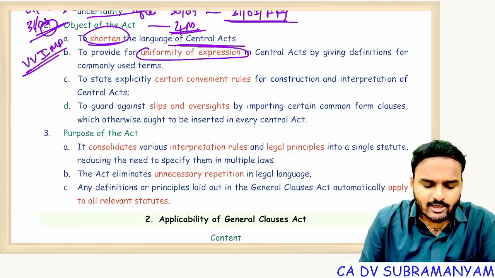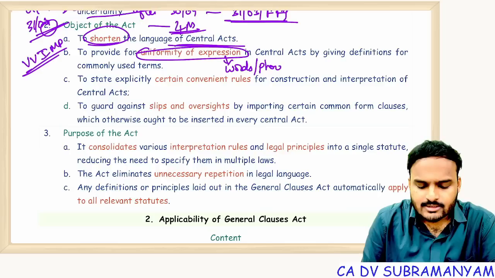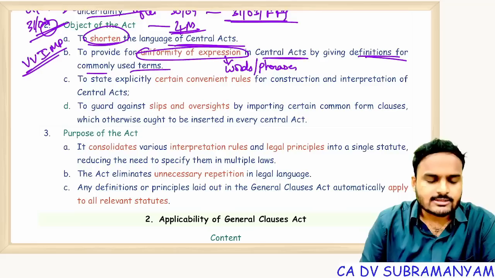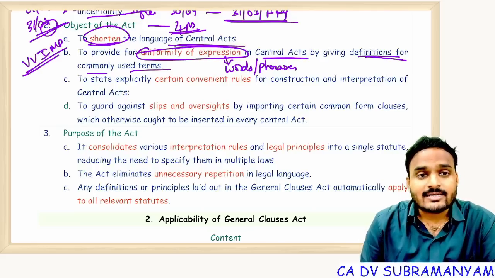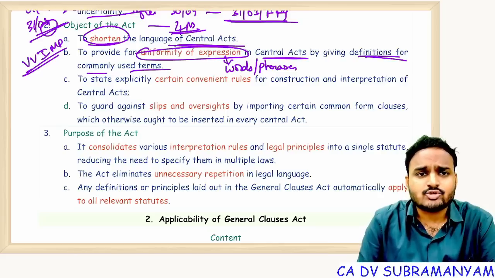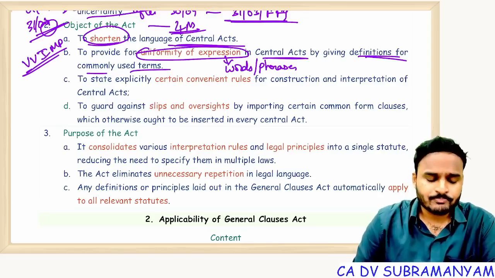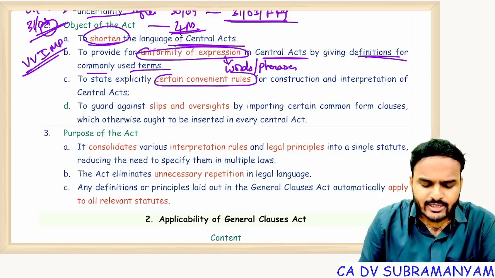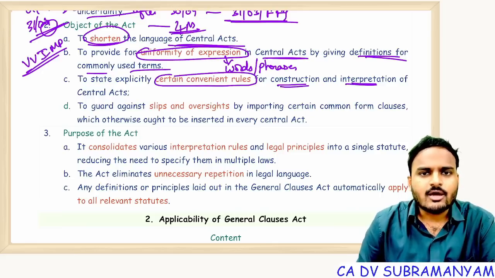Provide uniformity of expression. Here expression is nothing but words, phrases used in central acts by giving definitions for commonly used terms. So once defining a general term under General Clauses Act, same definition, same meaning will apply to all central acts. Uniformity of expressions is possible. State explicitly certain convenient rules for construction and interpretation of central acts.